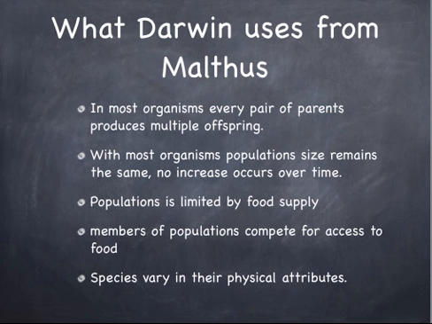Those who are at an advantage because of their physical attributes reach reproductive age and are able to pass these physical attributes along. Now, Darwin hypothesizes that if these physical attributes were to accumulate over a long period of time, they would eventually lead to the rise of a new species. And we'll talk about speciation next week.